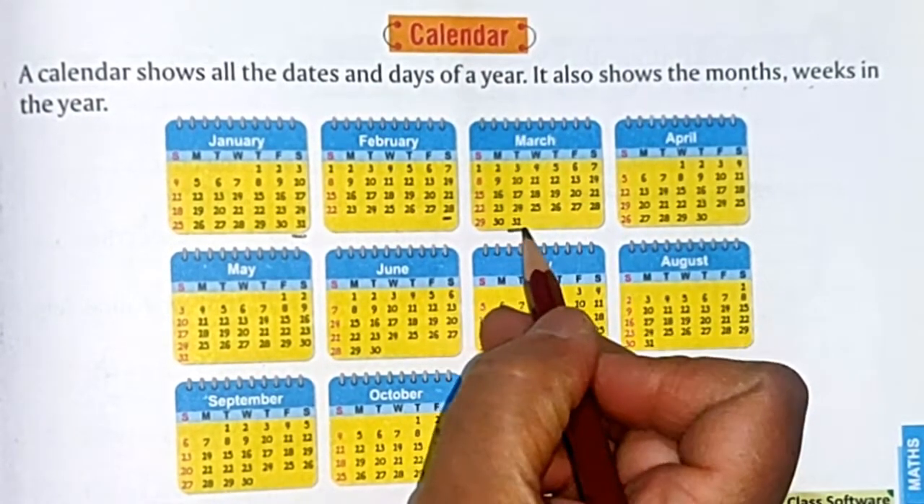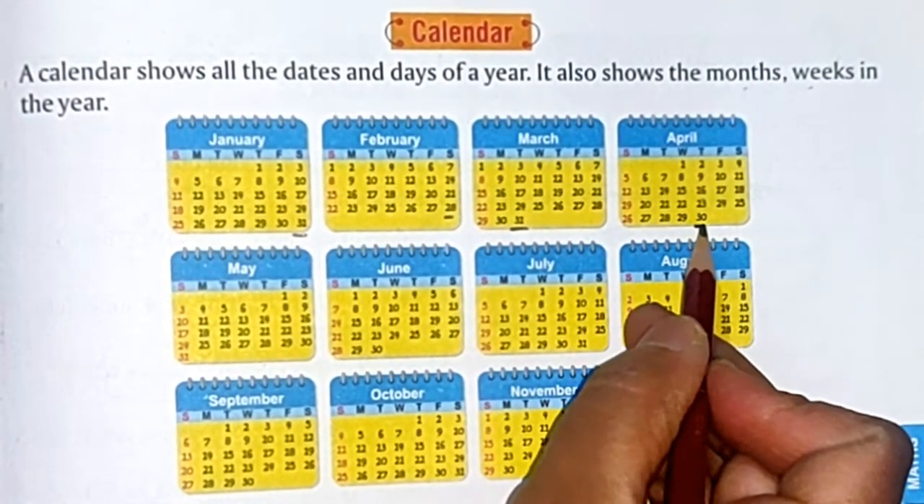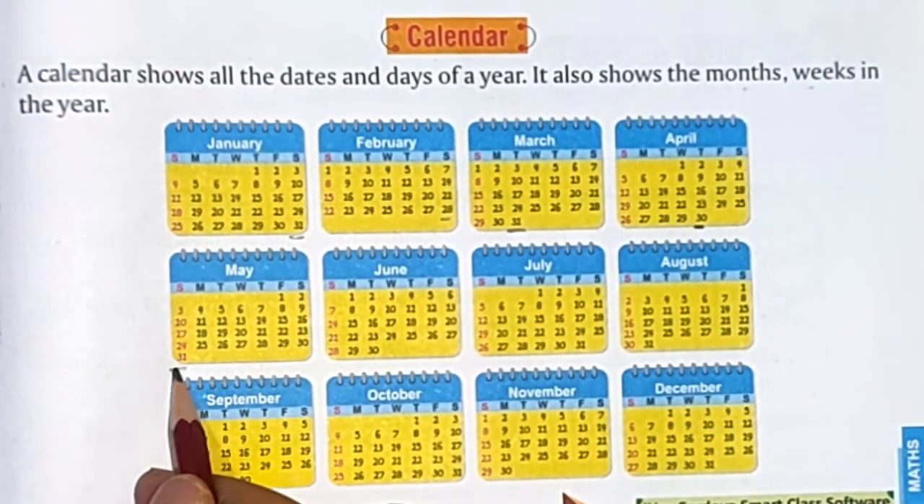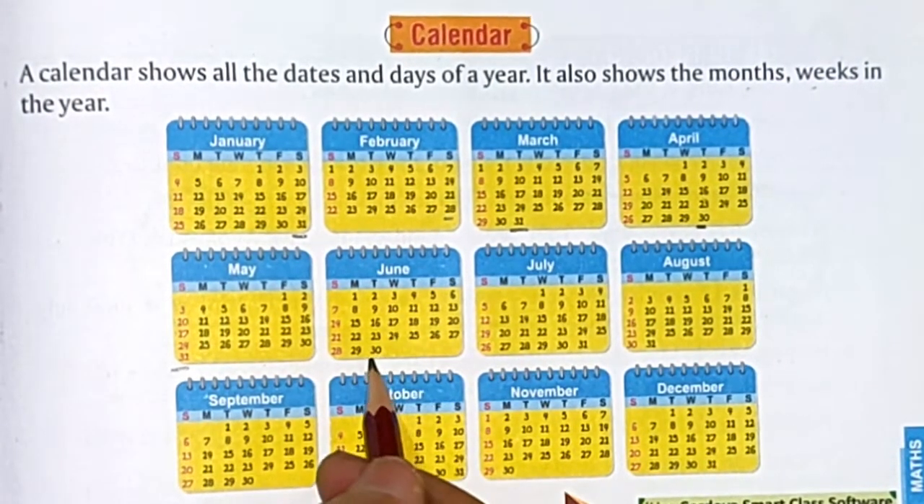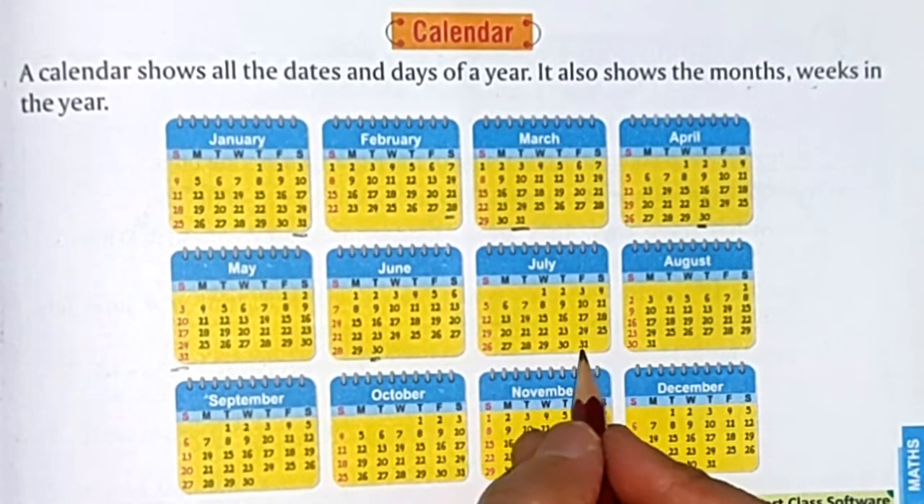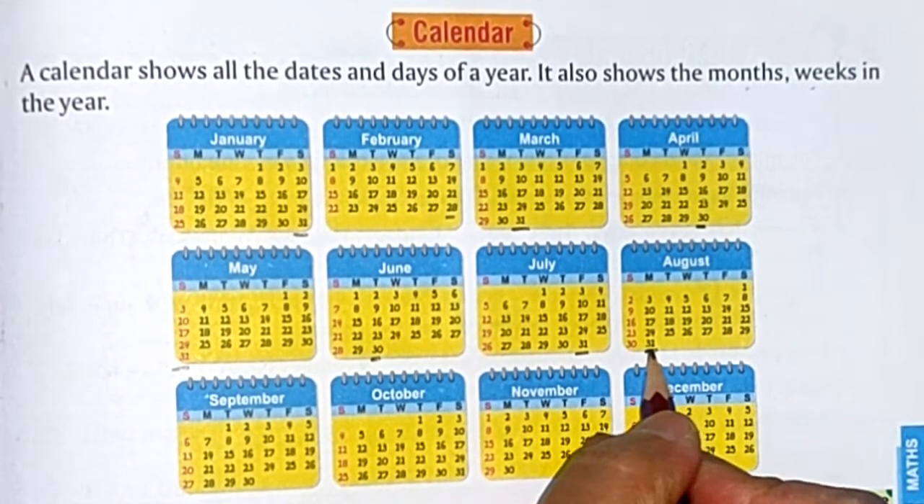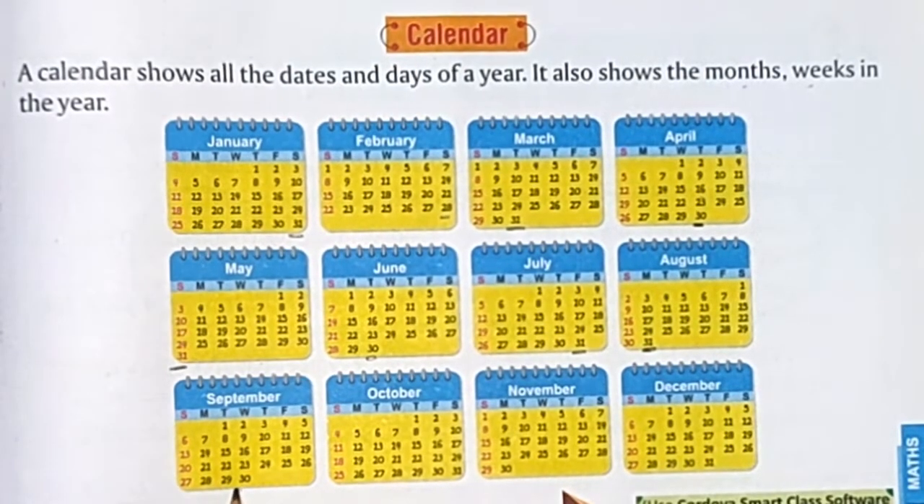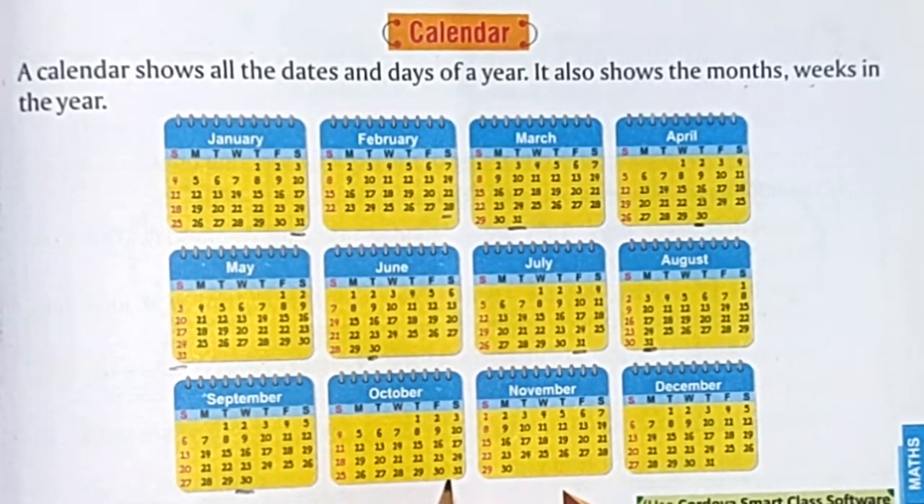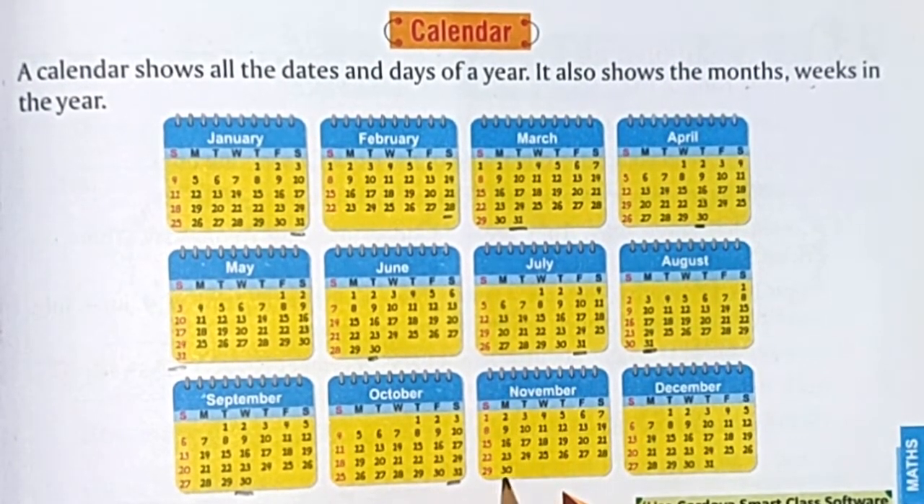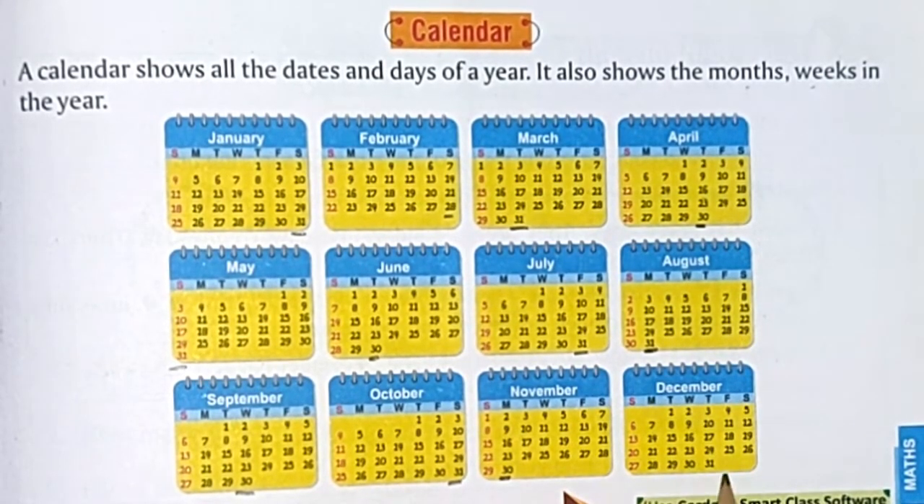March is having 31 days. April is having 30 days. May is having 31 days here. June is having 30 days. July is having 31 days. August is also having 31 days. September is having 30 days. October is having 31 days. November is having 30 days. December is having 31 days.